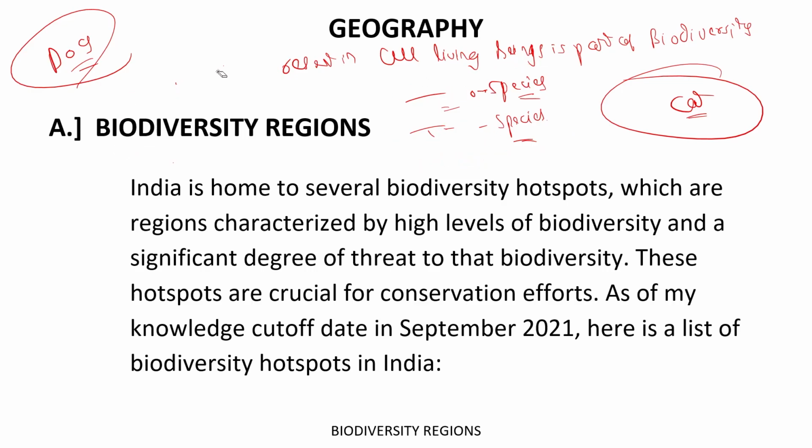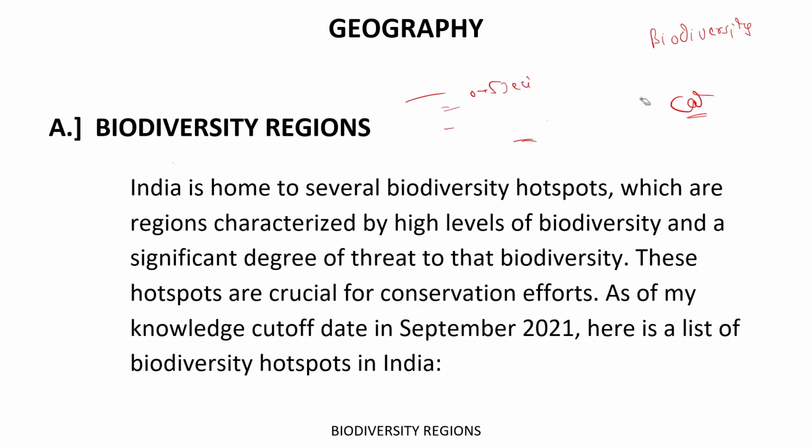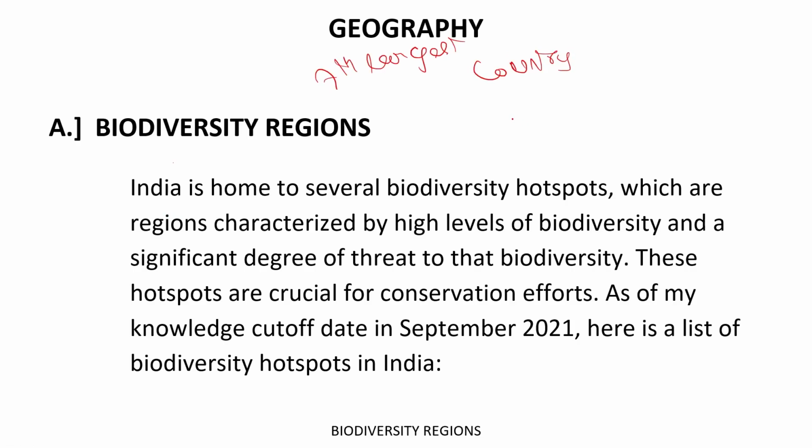Thereafter, let's have a talk on biodiversity hotspots. India is the 7th largest country in terms of landmass.